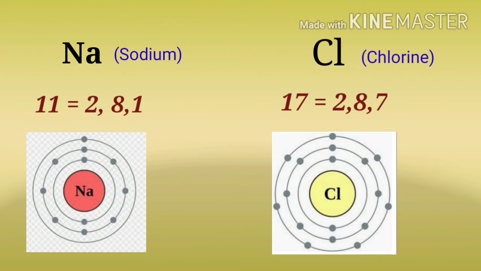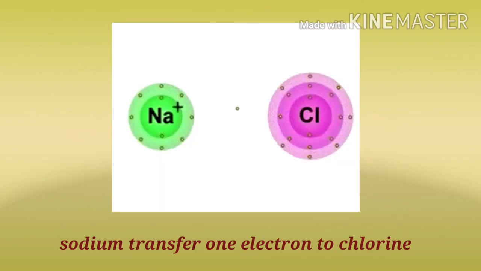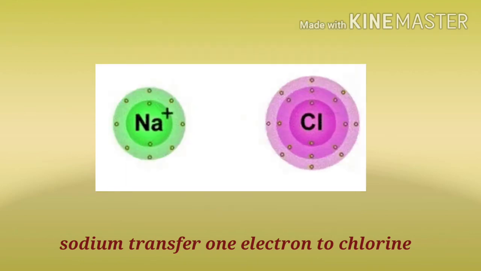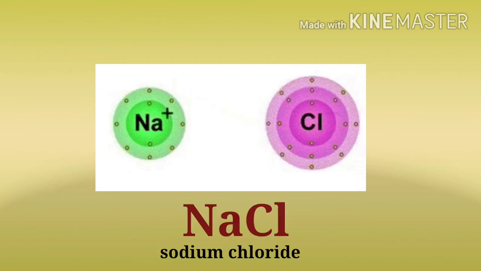You can see here the outermost shell of sodium has 1 electron and chlorine has 7 electrons. In this case, sodium transfers 1 electron from its outermost shell to the chlorine atom. So now the sodium atom's outermost shell has 8 electrons and the chlorine atom also has 8 electrons. In this way, by transferring the electrons, they form the compound sodium chloride.